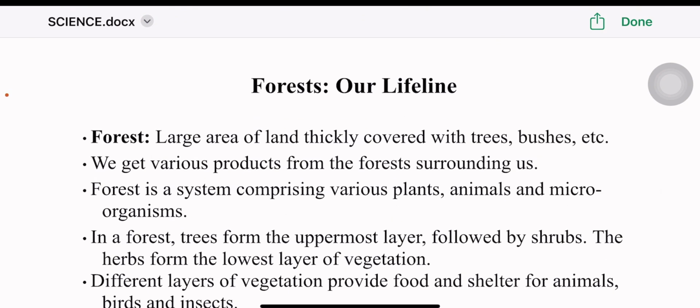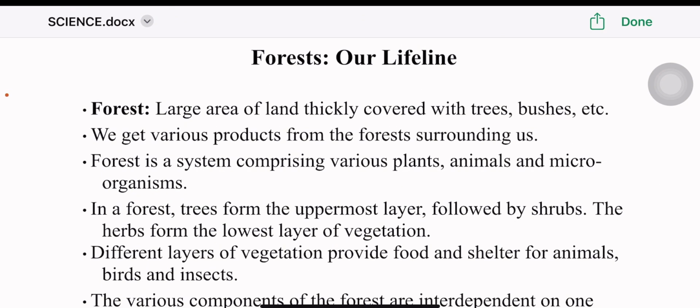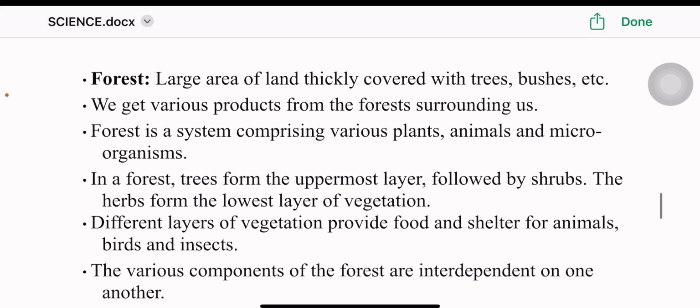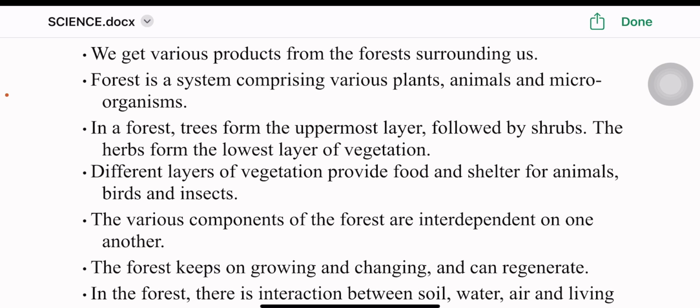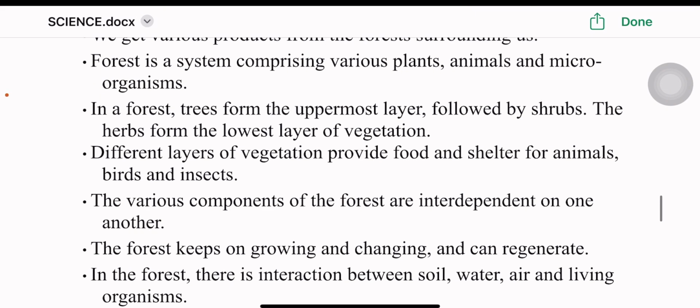Forests, our lifeline. A forest is a large area of land thickly covered with trees, bushes, etc. We get various products from the forests surrounding us. A forest is a system comprising various plants, animals, and microorganisms. In a forest, trees form the uppermost layer, followed by shrubs. The herbs form the lowest layer of vegetation. Different layers of vegetation provide food and shelter for animals, birds, and insects.